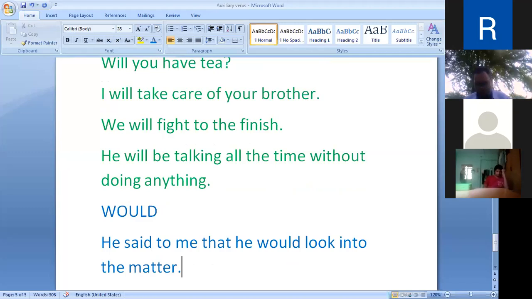Direct speech is: he said to me, I will look into the matter. Again, let me repeat it. He said to me, I will look into the matter.